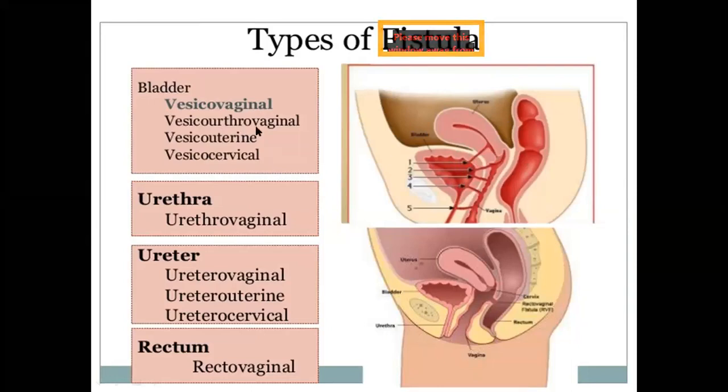So between the bladder and the genital tract, vesicovaginal, vesicourethrovaginal, vesicouterine, and vesicocervical. Between urethra and vagina, that is urethrovaginal fistulas. Between ureter and vagina, or between ureter and uterus, or ureter and cervix. Then communication between the rectum and vagina is rectovaginal fistulas.